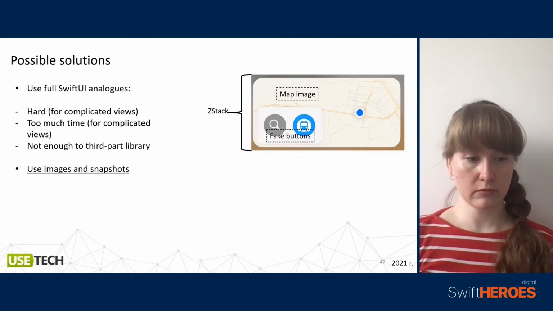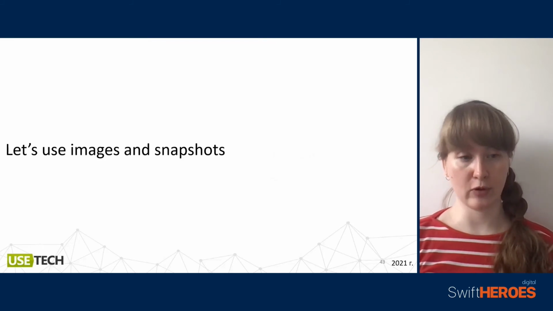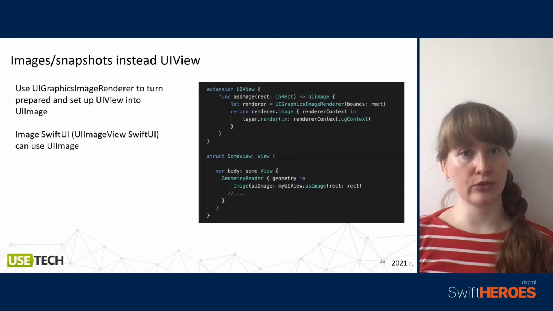So in this case we can also use snapshots and images at the moment. Let's use images and snapshots to get the result we want.